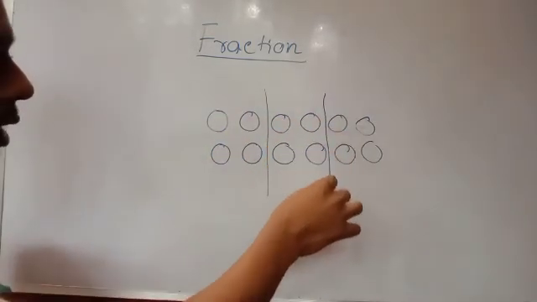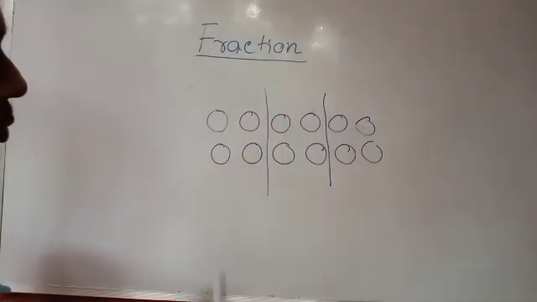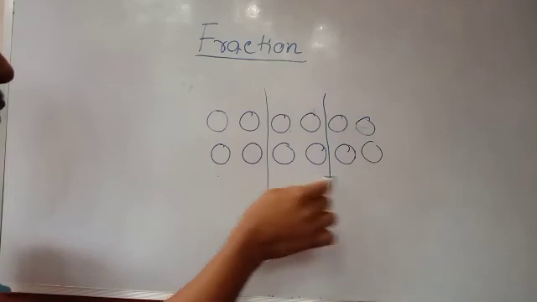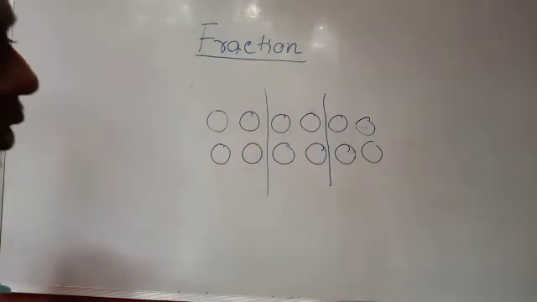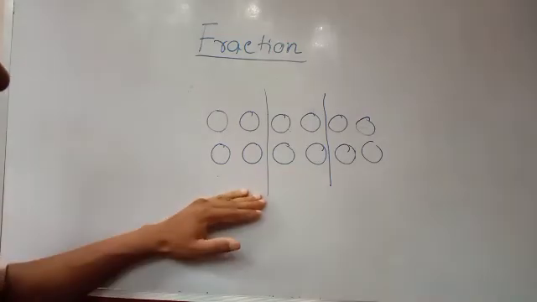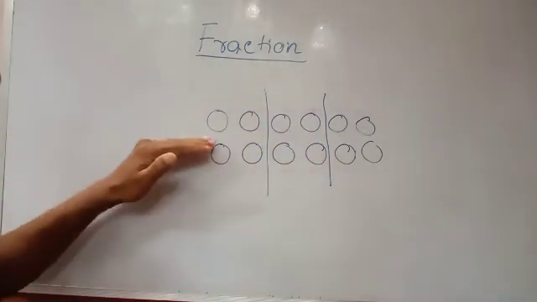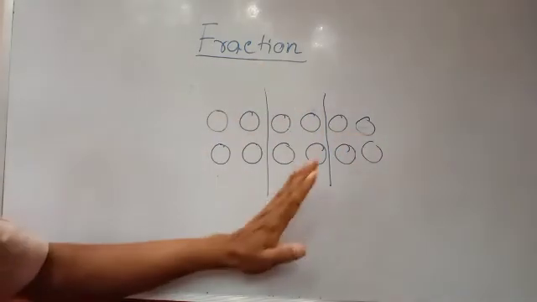If you draw lines this way, then this side 4, middle one 4 and this one also 4. So 3 equal parts you can draw. If you want to divide into 3 equal parts, then only 2 lines you have to draw. If you want to divide into 2 equal parts, then 1 line you have to draw, not 3 lines.